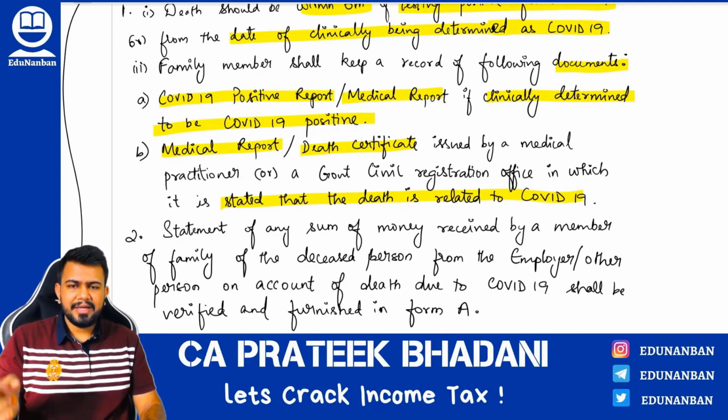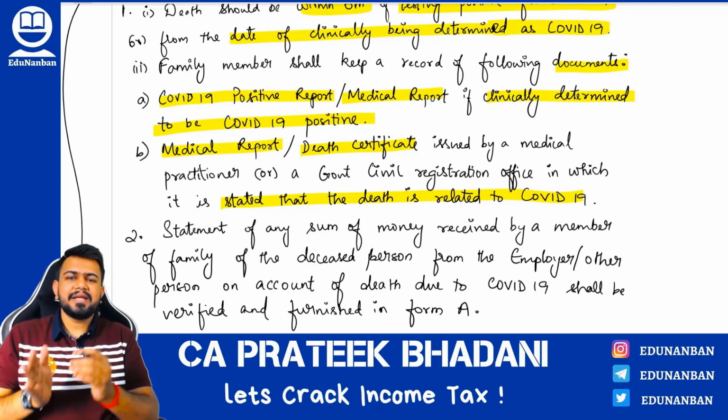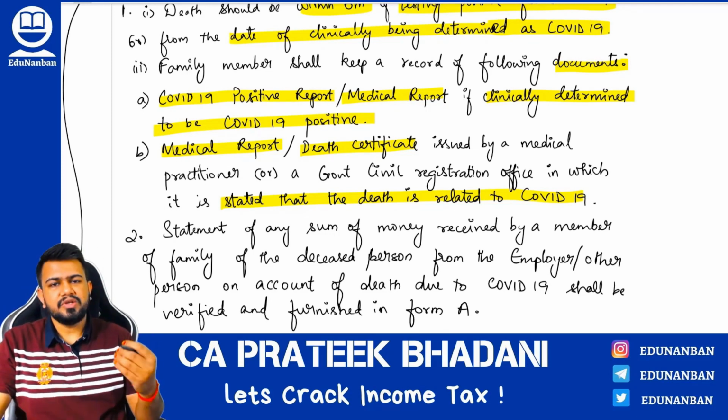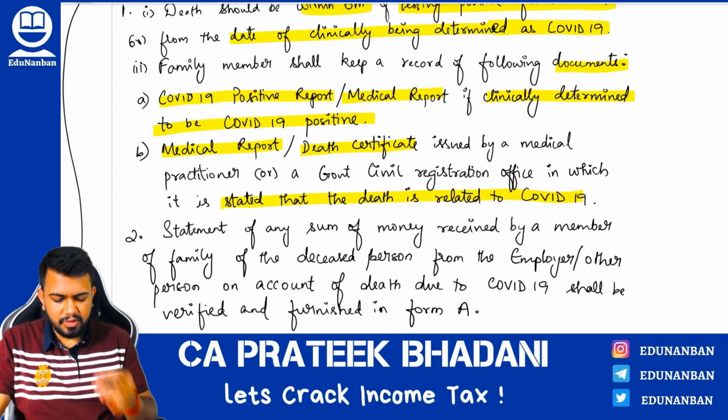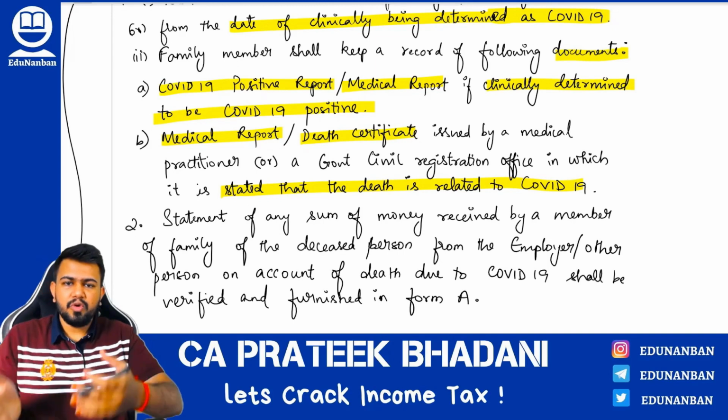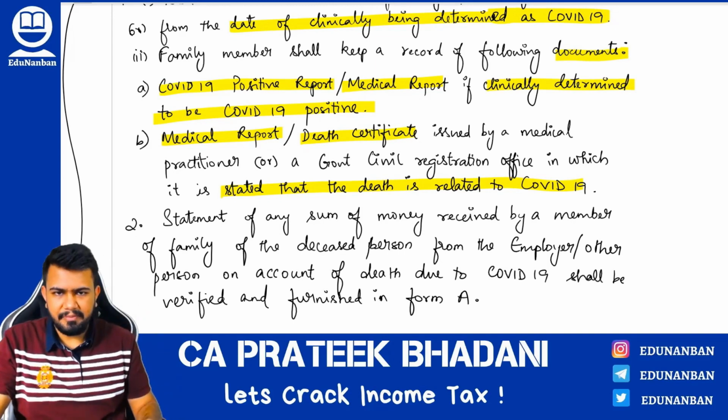COVID-19 positive report and second document is medical report or death certificate where it is written that the death is due to COVID-19. So these two documents should be there in case of a deceased person for whom the family member is receiving the money.